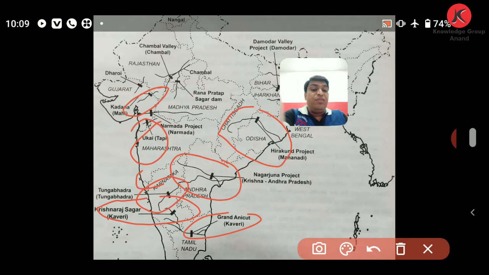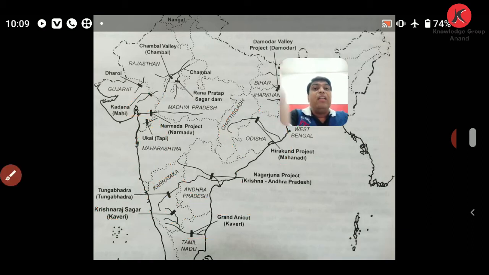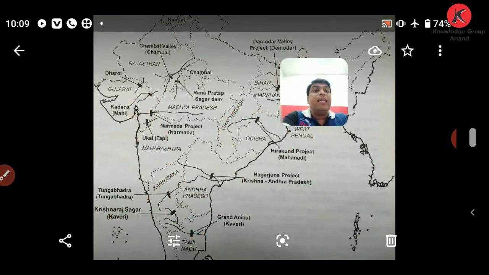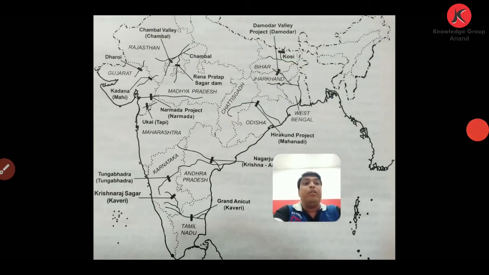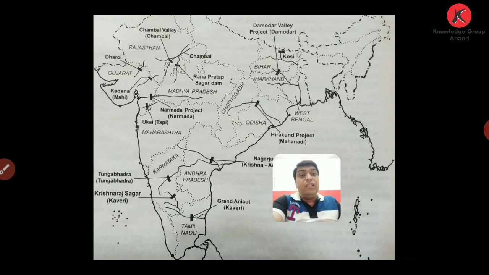So friends, these were some of the important multipurpose projects of our country. You can clearly see how these multipurpose projects are important for our country. Friends, after discussing these multipurpose projects, you have seen how one multipurpose project benefits many states, and that is why these river waters are utilized for different purposes, and that is why we consider it